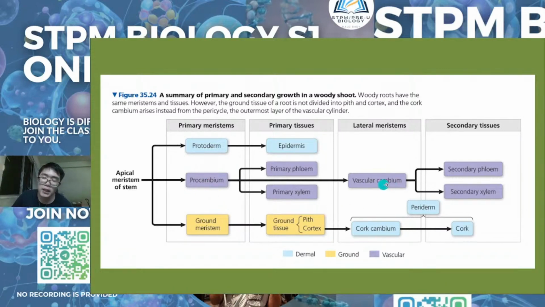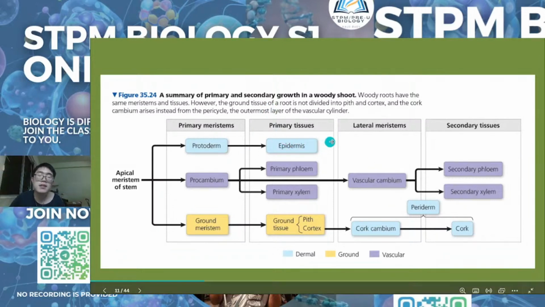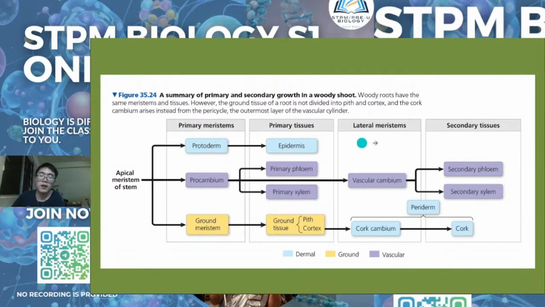When the vascular cambium is activated, it means primary growth has already ended, because these two tissues are responsible for secondary growth. Once secondary growth is activated, the vascular cambium will produce secondary xylem and phloem. The cork cambium will produce the cork cells. The cork cells will replace the epidermal part. It will replace the epidermis tissue, so epidermis does not have this one.